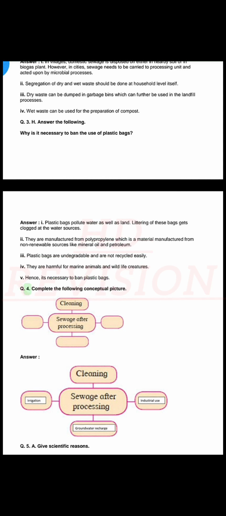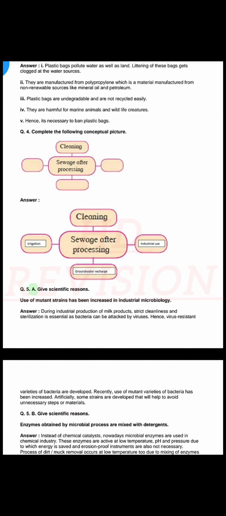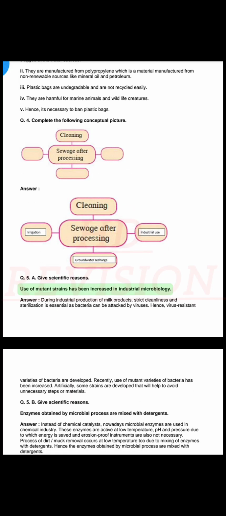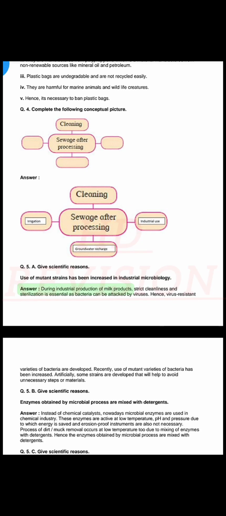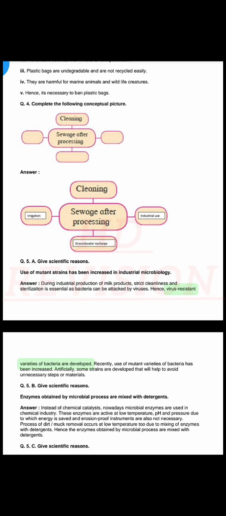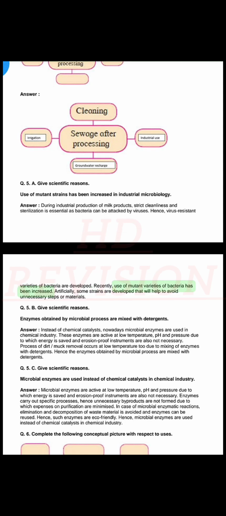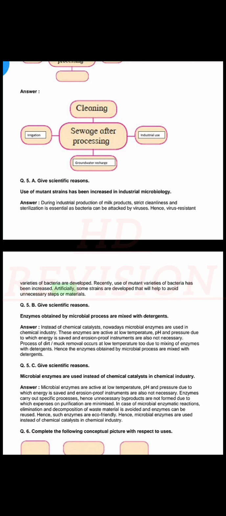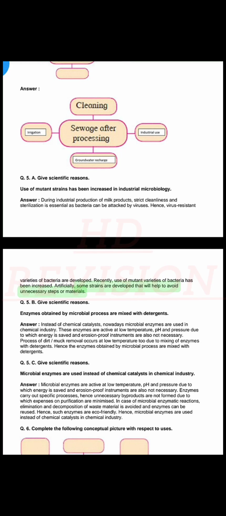Complete the following conceptual picture. Q. 5. A. Give scientific reasons. Use of mutant strains has been increased in industrial microbiology. Answer. During industrial production of milk products, strict cleanliness and sterilization is essential as bacteria can be attacked by viruses. Hence, virus-resistant varieties of bacteria are developed. Recently, use of mutant varieties of bacteria has been increased. Artificially, some strains are developed that will help to avoid unnecessary steps or materials.